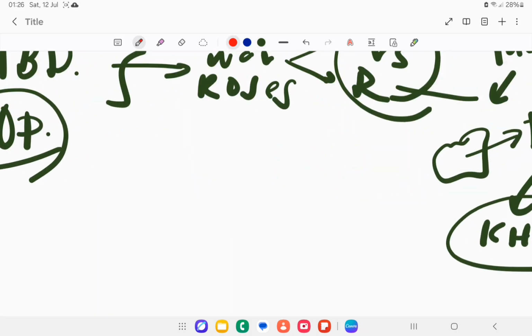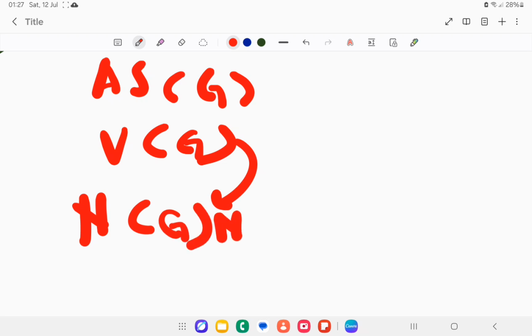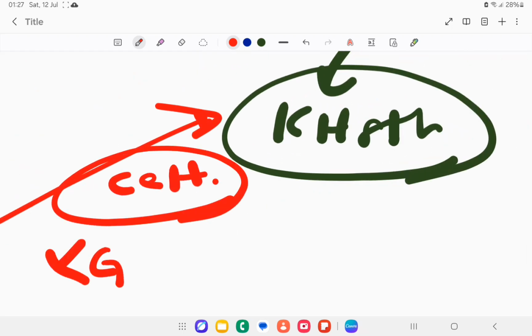Okay, let's see. We have the Celts and the Romans, and the Anglo-Saxons are a German tribe, and the Vikings are also a German tribe, and the Normans are Viking descendants but rooted in France, so they have French features. They're also originally a German tribe. So you see, it's basically German. Suddenly this king has a little bit of Celt, the old one that doesn't have German blood. Yeah, for you to understand more.